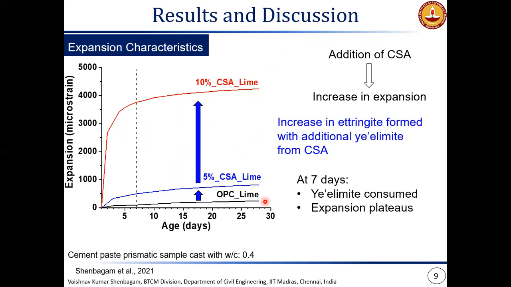The other thing to note here would be the expansion at early ages is very high. However, the rate of expansion beyond 7 days is almost non-existent, and the expansion curves are plateauing. This is in line with what we saw in the previous graph, where at 7 days, almost all of the ye'elimite was consumed. So there is no further ye'elimite available to form additional ettringite to cause expansion in these systems.